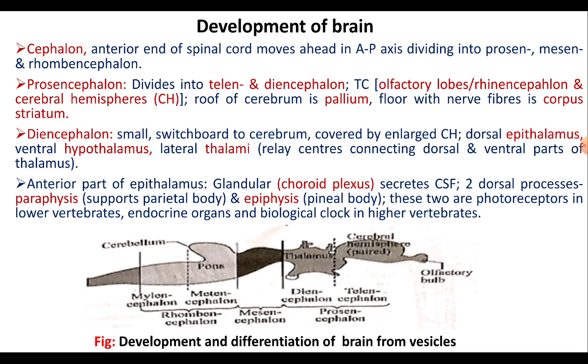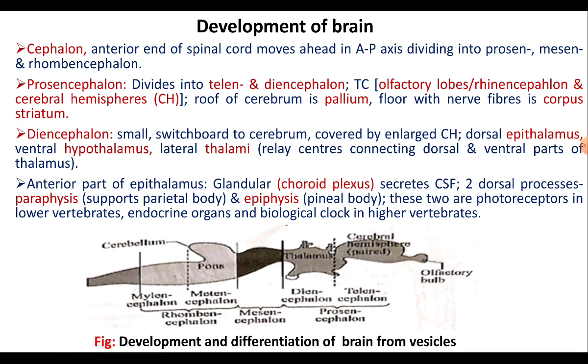And on the dorsal surface, two more dorsal processes called paraphysis, which supports the parietal body, and epiphysis, which forms the pineal body.